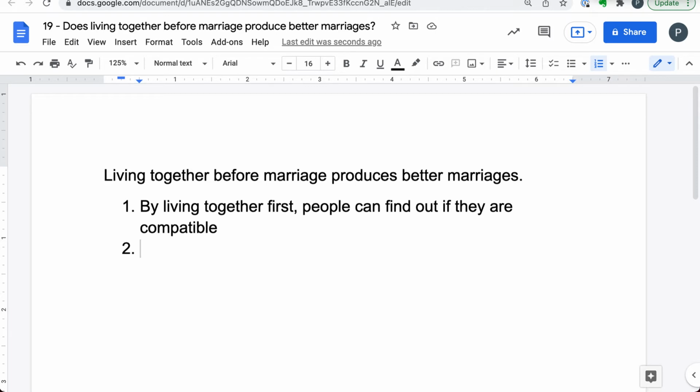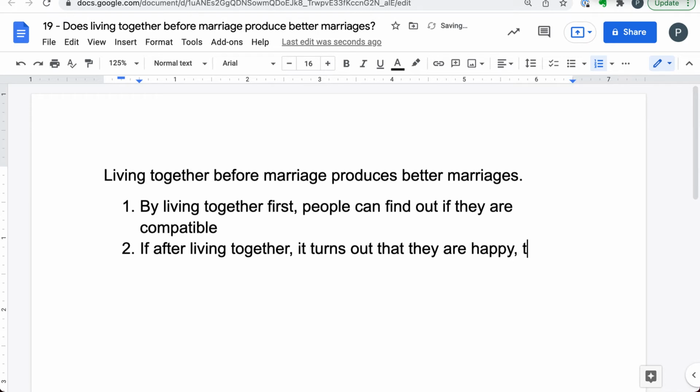My second point is, after living together, if it turns out that they are happy, then if they marry, the marriage is likely to last because there are no surprises anymore, right?